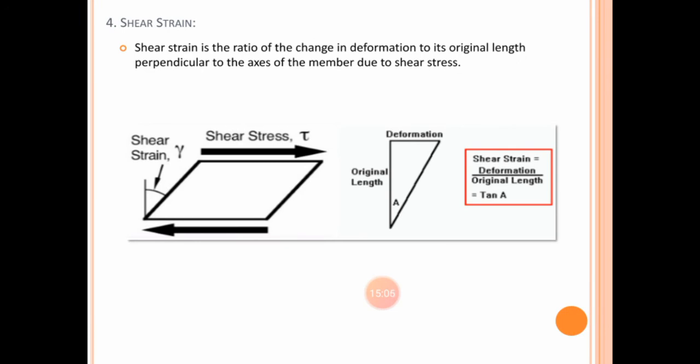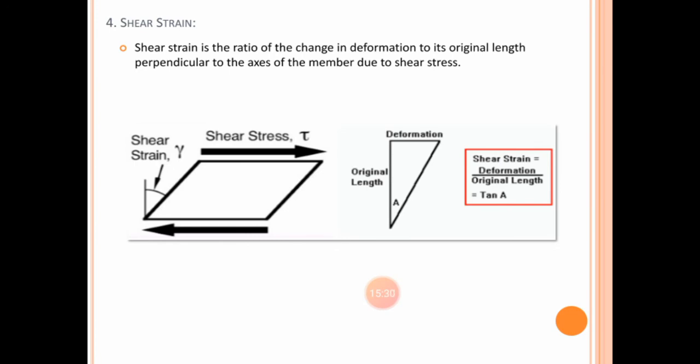Then one more important strain we come across is the shear strain. Look at the figure. There is one plane given. In the previous case we took the example of a 3D cube having 6 planes, to which we applied tensile or compressive force. Have you thought about what happens if you apply a shearing force on the same cube?